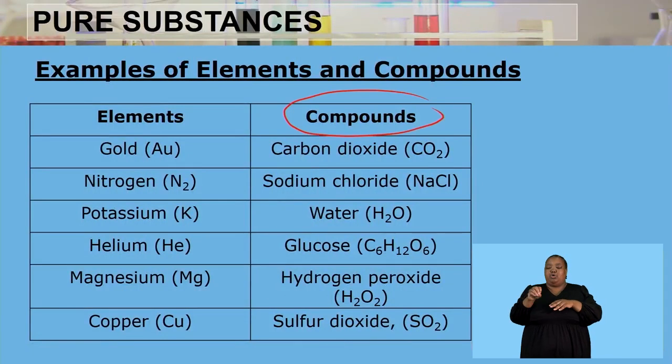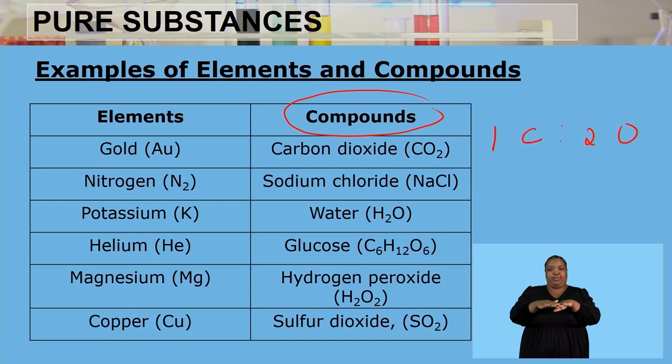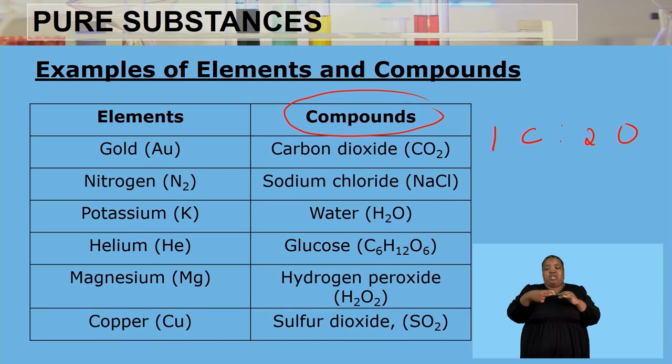Now, a combination or a bond between elements gives us compounds, and those compounds are still pure substances. For an example, we can have carbon dioxide, which is a bond between carbon and oxygen. And as we can see, there's a specific fixed ratio that for every 1 carbon, there must be 2 oxygen atoms chemically bonded to form carbon dioxide. Then we also have sodium chloride, which is NaCl, 1:1. And then we have water, as we have discussed, being H2O, 2 hydrogen atoms chemically bonded with 1 oxygen atom. Then we have glucose, hydrogen peroxide, and also sulfur dioxide.